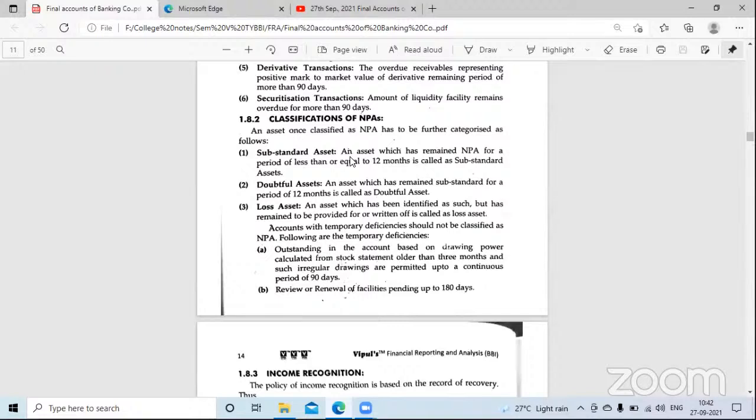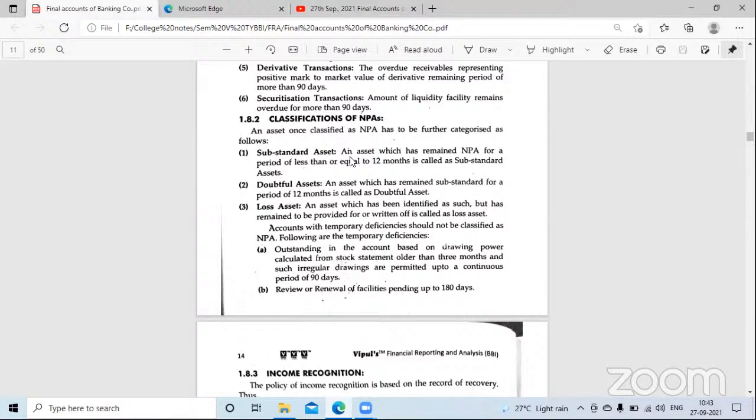And if it is a loan given to commercial real estate for residential purpose? 0.75%. Very good. Next, if it is a loan given to commercial real estate? 1%. Very good. And if it is other advances? Ma'am, 0.40%. Very good.